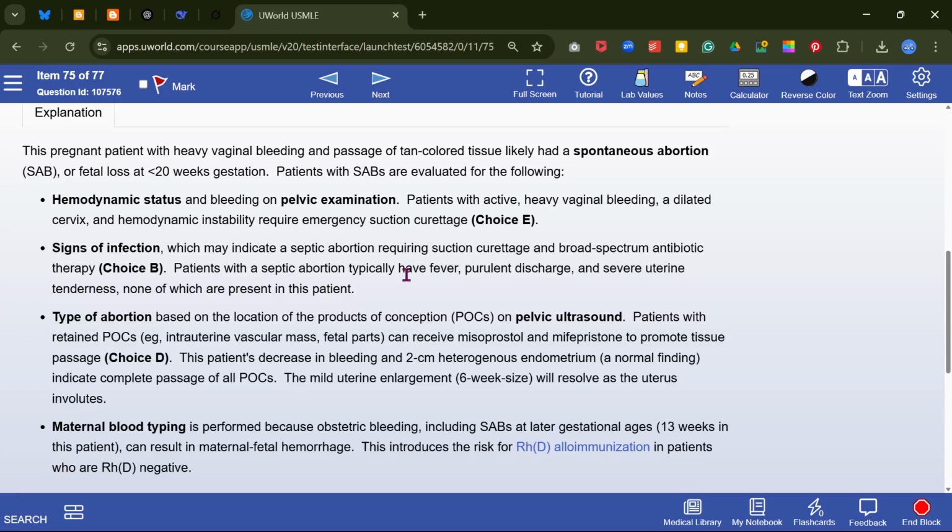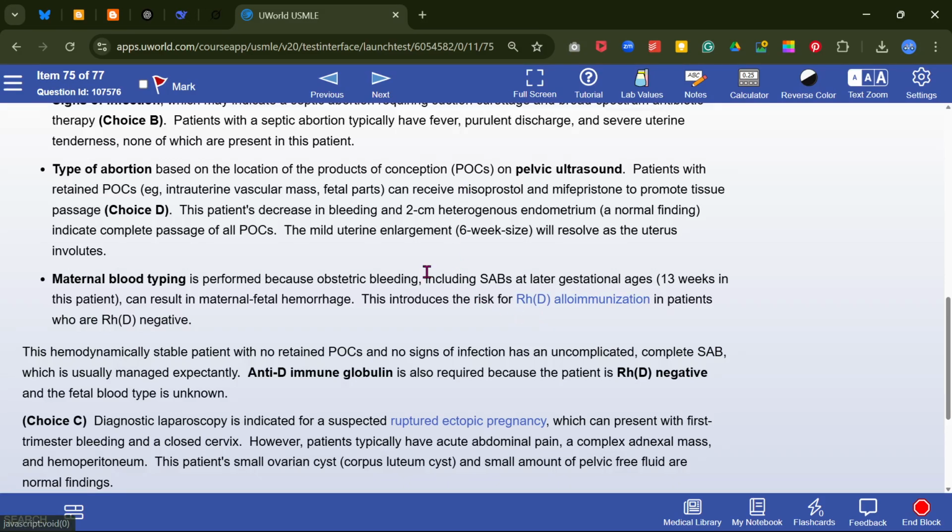Patients with spontaneous abortion are evaluated for hemodynamic status, pelvic examination, signs of infection, type of abortion, location of the product of conception, and maternal blood type. Maternal blood type is performed because obstetric bleeding, including spontaneous abortion at a later gestational age, 13 weeks in this patient, can result in maternal fetal hemorrhage.